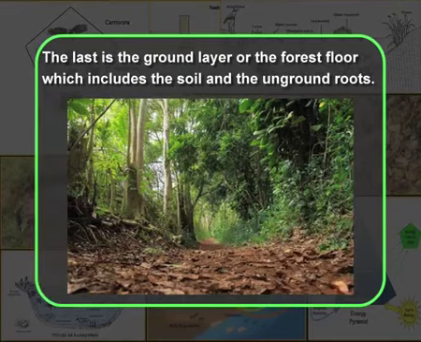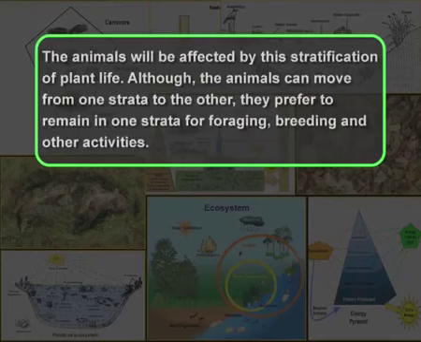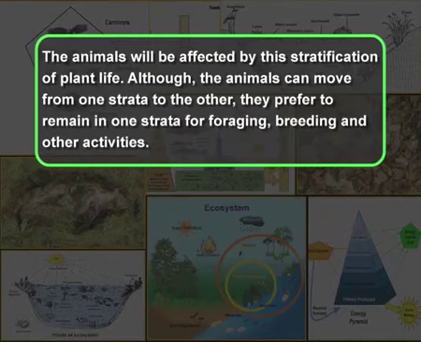The last is the ground layer or the forest floor, which includes the soil and the underground roots, as you can see in the figure. Obviously, the animals will be affected by this stratification of plant life. Although the animals can move from one strata to the other, they prefer to remain in one strata for foraging, breeding and other activities. Thus, we see that there are different plant and animal species present in the various layers.